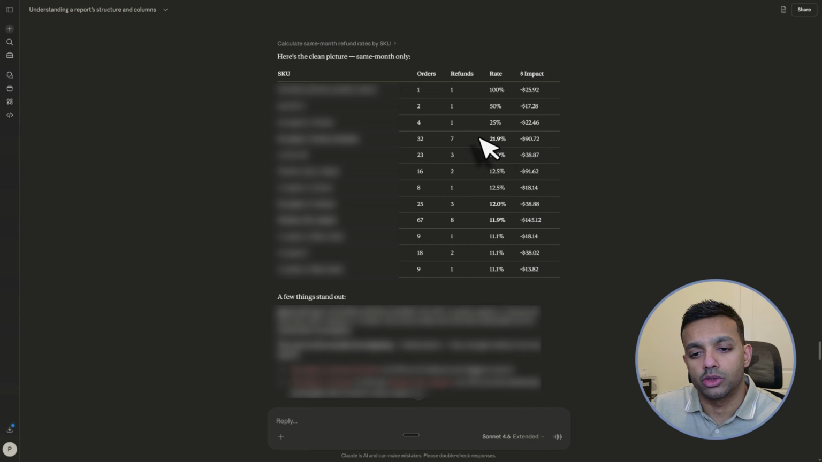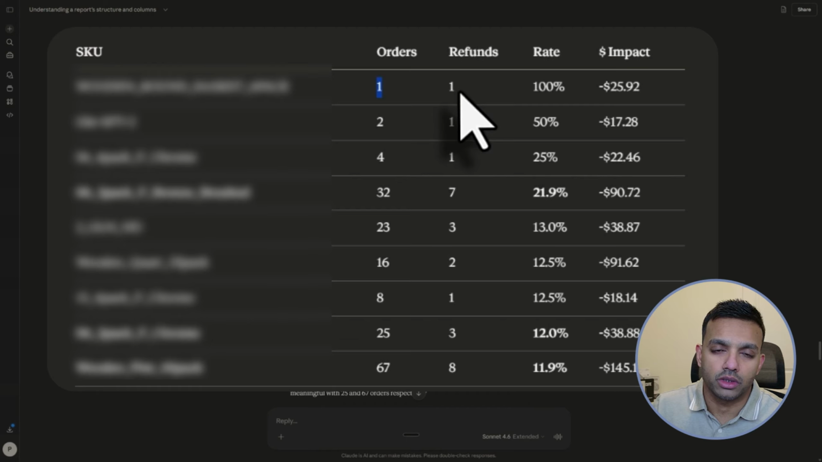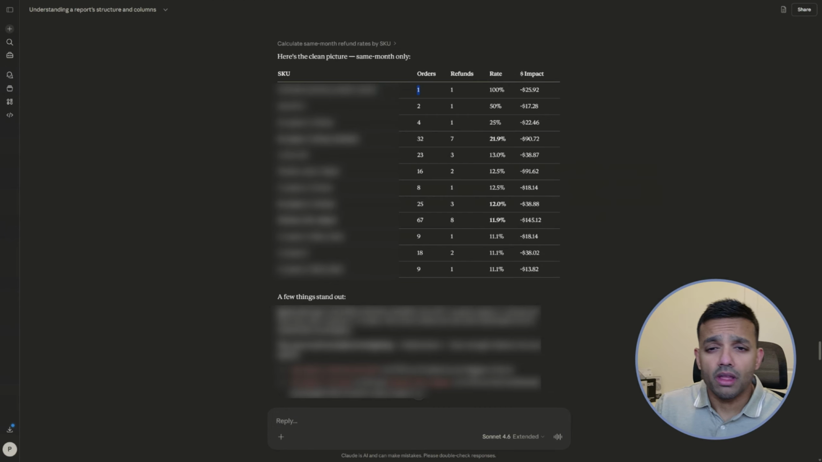Now I can see the SKUs that actually have meaningful refunds, and which of them are just noise from low volume. For example, this one right here has a 100% refund rate, but only one order and one refund, so not really worth pursuing. But the beautiful thing is, prior to this, I would have to dig through that really boring CSV file manually. Now it gets me there in a couple of minutes. No more formulas. It does all of that itself.